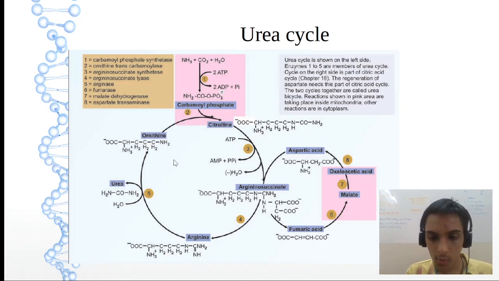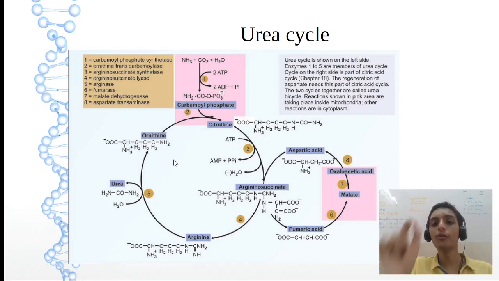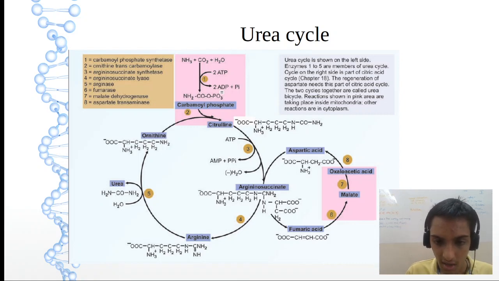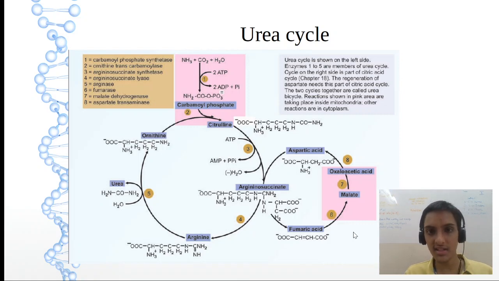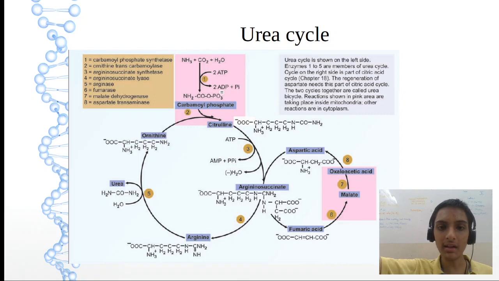Okay. Now I'll tell you what is the link with the TCA cycle. Simple. Fumarate is released in which step? Argininosuccinate to arginine. There is a release of the fumarate. Now the fumarate is entering the TCA cycle. It is going to form malate by the fumarase enzyme. There is hydration, then malate on MDH forming oxaloacetate.